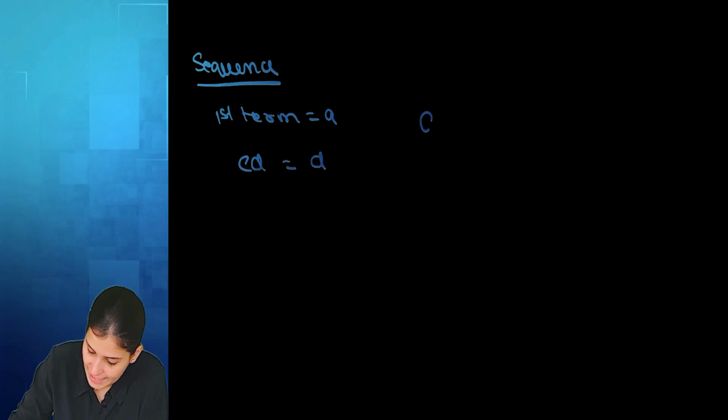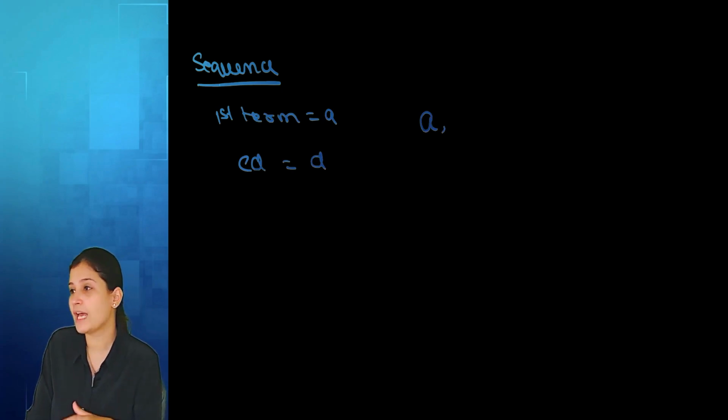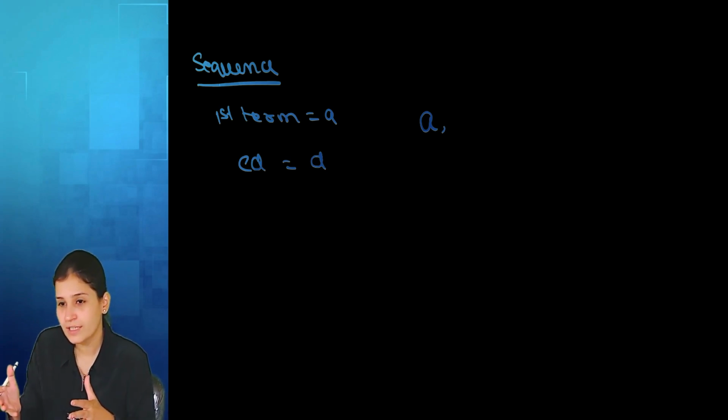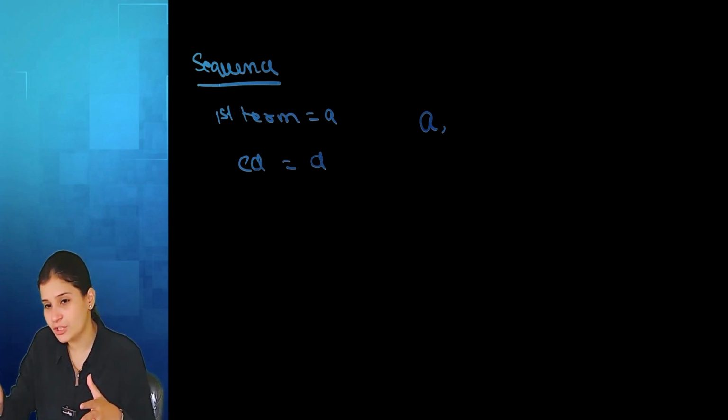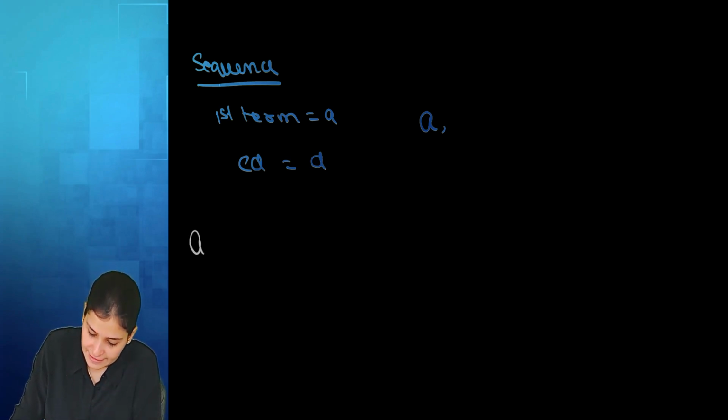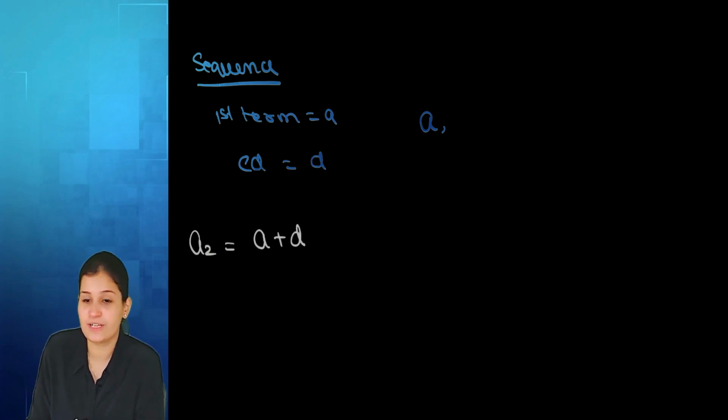Now, to see what the formula is: our sequence has first term A and common difference D. If the difference had been 2, to get the next term I'd add 2, then to get the third term I'd add 2 again. Here my difference is D. So to get the second term, I'll add D to the first term.